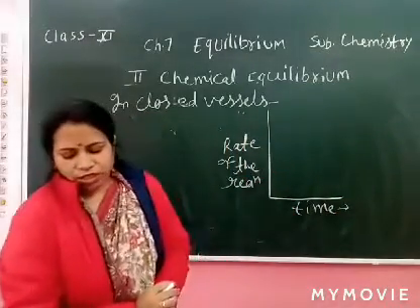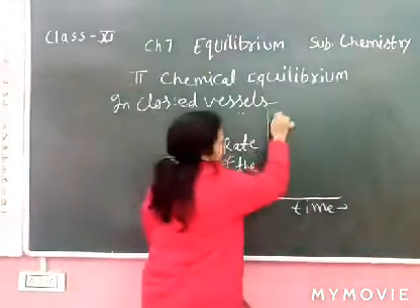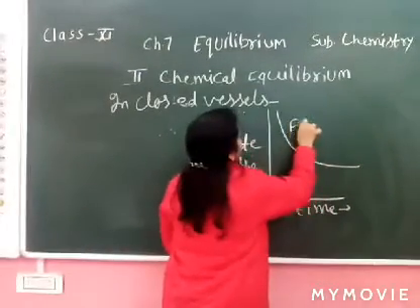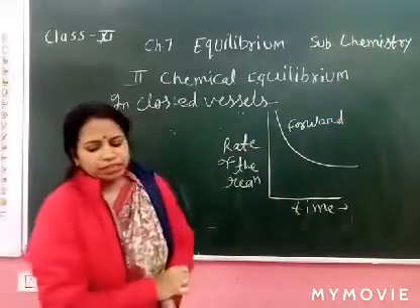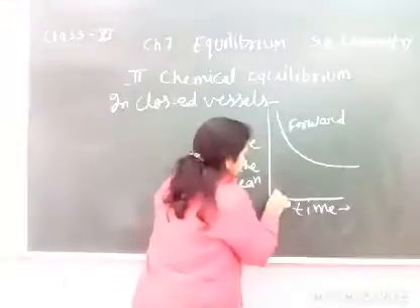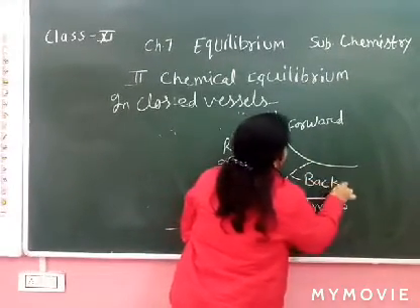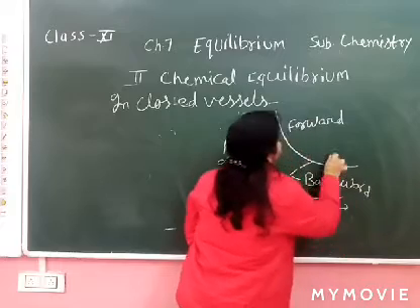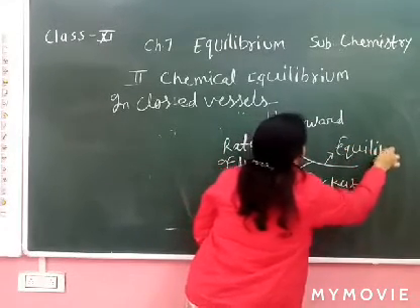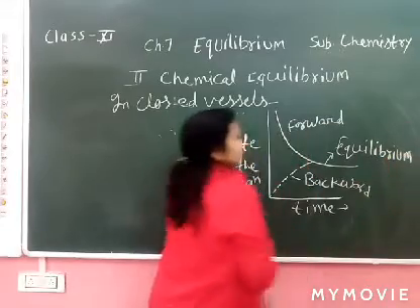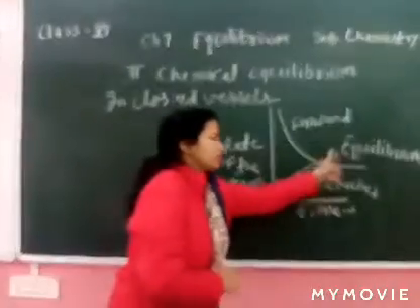Now, how does the graph proceed? Forward reaction and backward reaction. This is the forward reaction, and how to write the backward reaction? This is backward. Backward reaction, and this condition is equilibrium. Equilibrium condition. Now it's clear. So rate of reaction, then equilibrium state. This state is the equilibrium state.